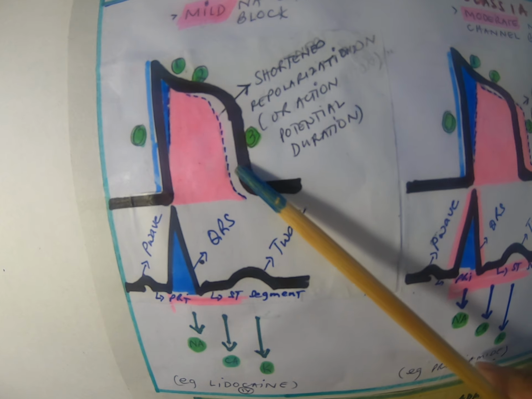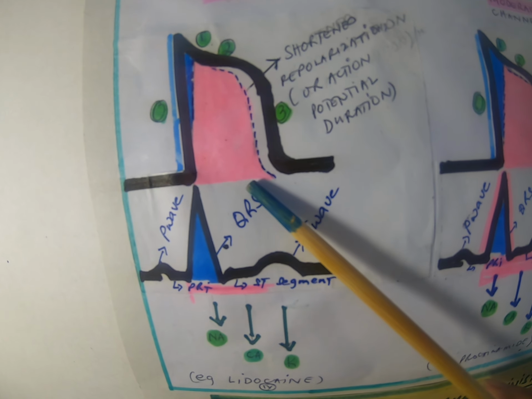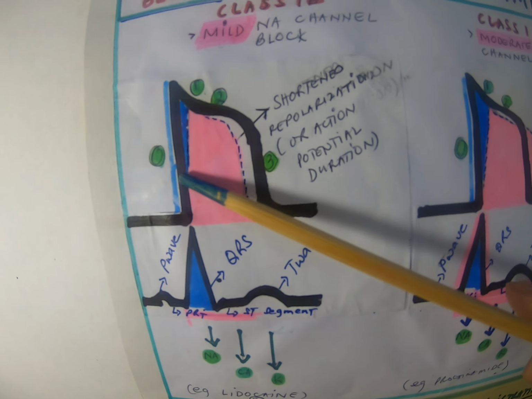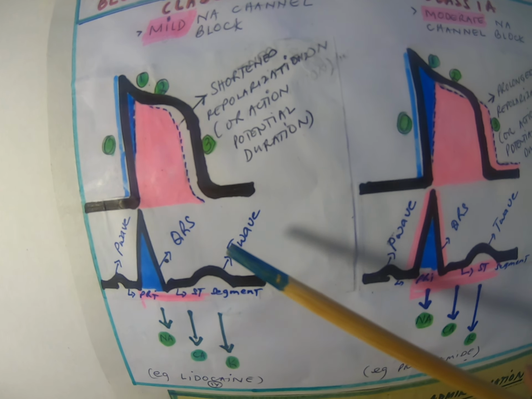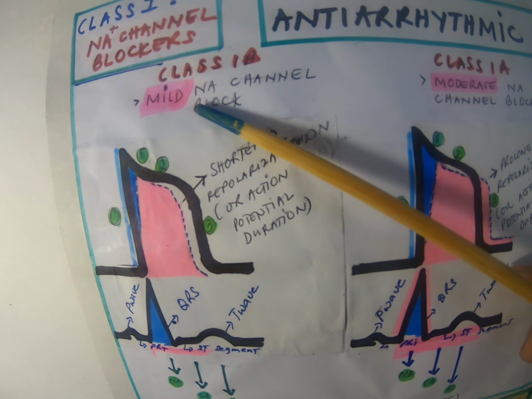So this is an example, lidocaine. We have a short QTC here, and this one has negligible or very minimal sodium blockade, but the repolarization is shortened. An example of that is lidocaine. So that is class 1B.